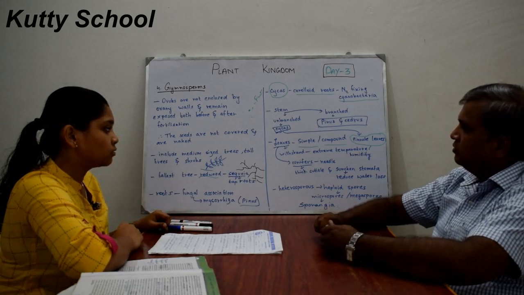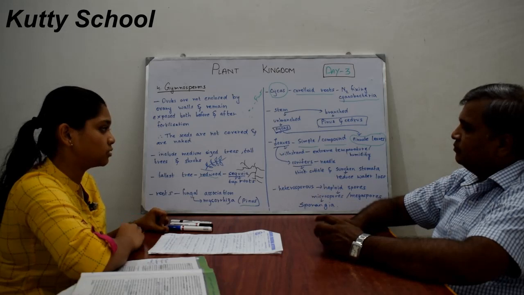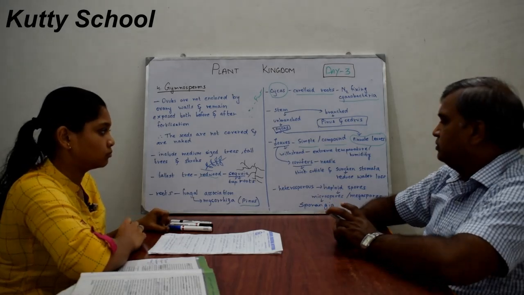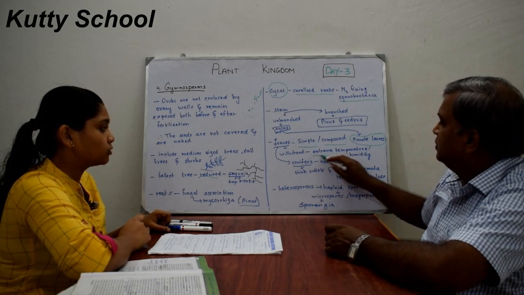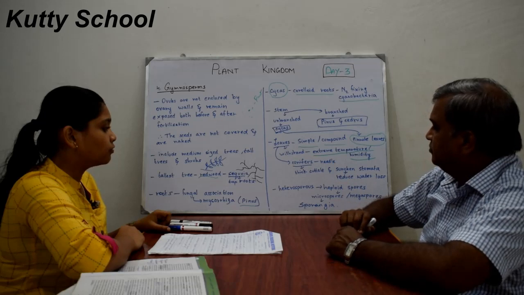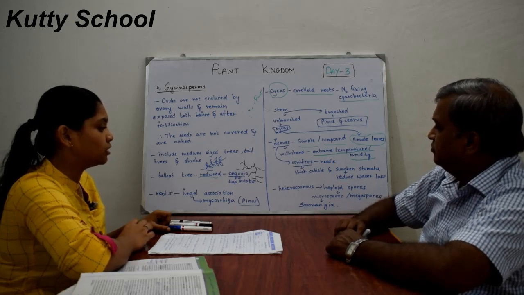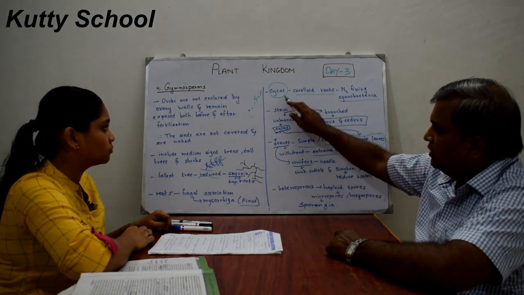Which leaves? Generally all the leaves of gymnosperms. All the leaves of gymnosperms can withstand extreme temperature and humidity. And conifers are another type of plant species, different from Cycas.